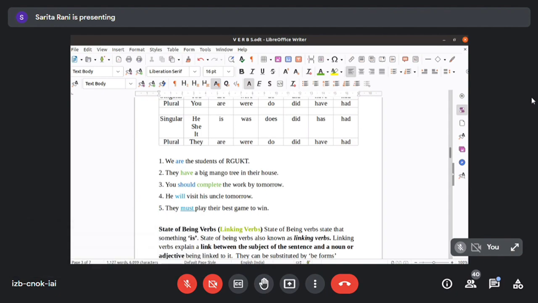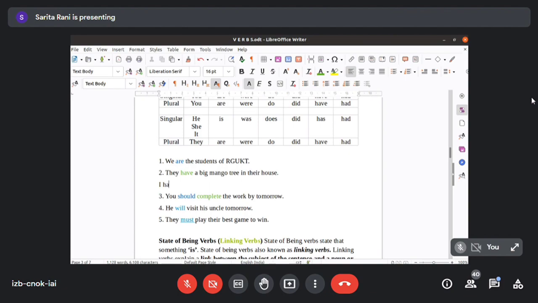Clear? If you want to show the possession form, because the subject is they, we say, they have a big mango tree. Anything, we have to remember that we have to write it like this. I have, I do. Next, I am. We have to remember this, okay?